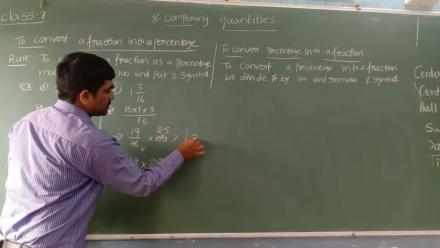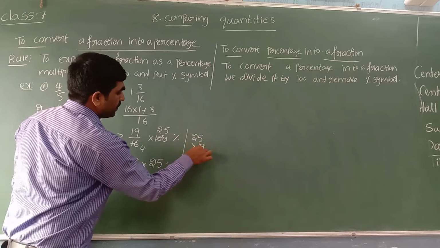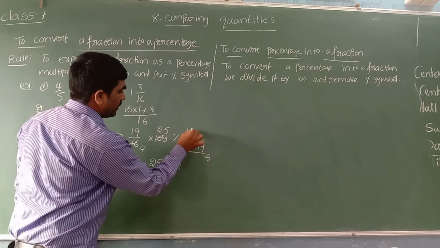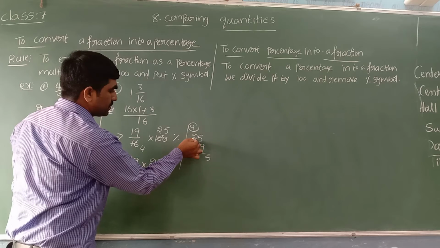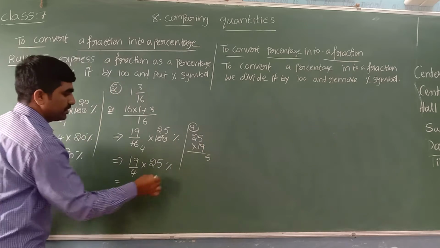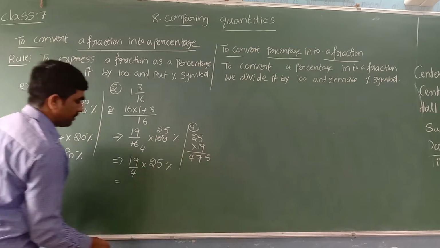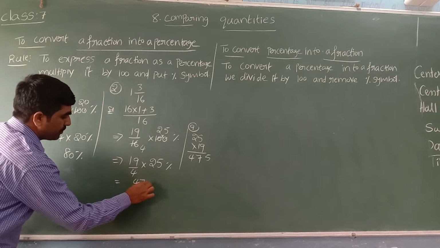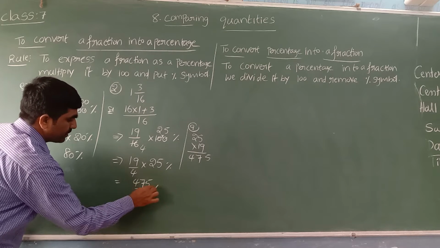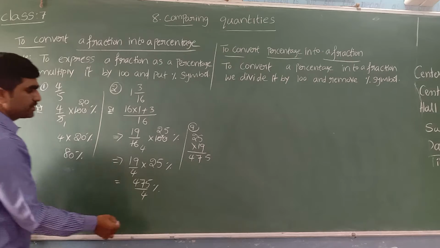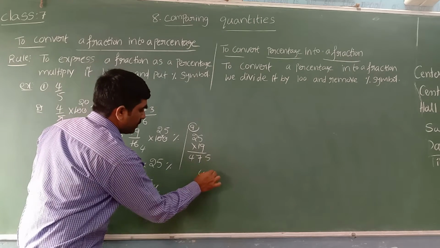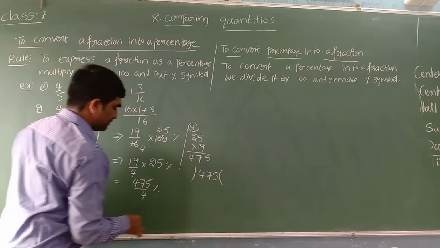Now we'll multiply both numerators. We'll multiply this 25 into 19. 19 times 5 is 95, 5 9 carry. 19 times 2 is 38, 38 plus 9 is 47. Yes, 475. We'll write 475 by 4 percentage. This we can express in terms of mixed fraction or decimals.